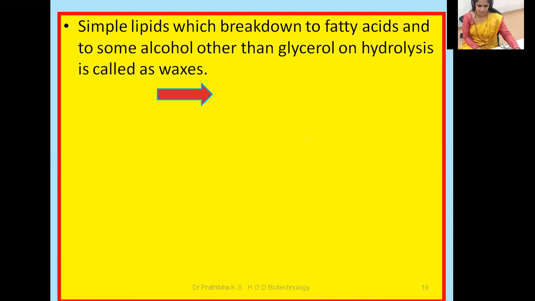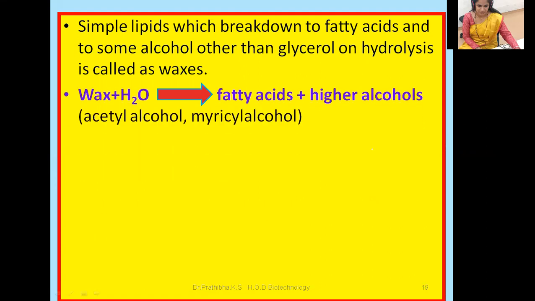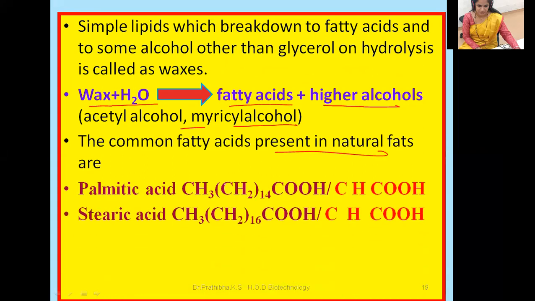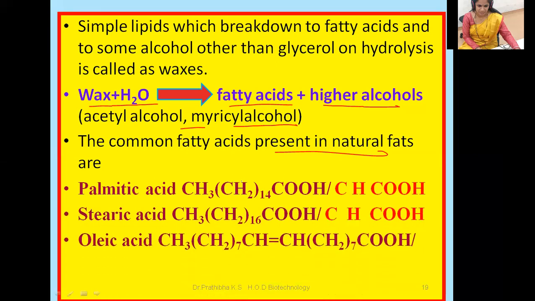Whereas simple lipids which break down to fatty acids and some alcohol other than glycerol on hydrolysis are called waxes. For example, here we have taken a wax which upon hydrolysis gives fatty acids and higher alcohols like cetyl alcohol and myricyl alcohol. The common fatty acids present in natural fats are palmitic acid, stearic acid, and oleic acid. Just keep these in your mind.